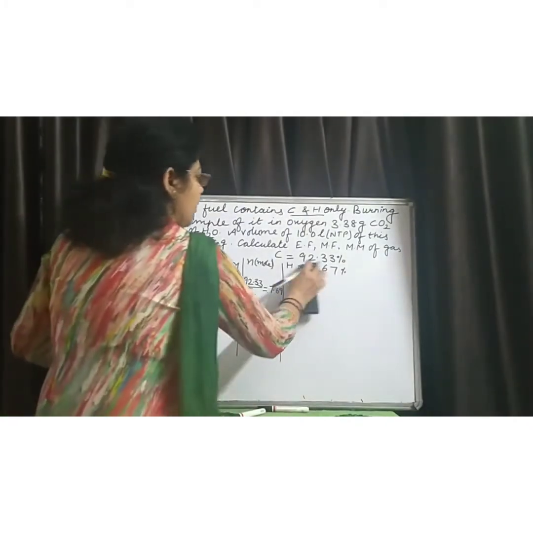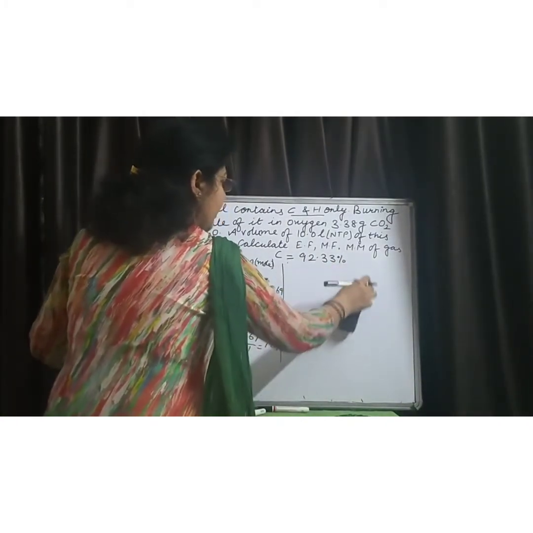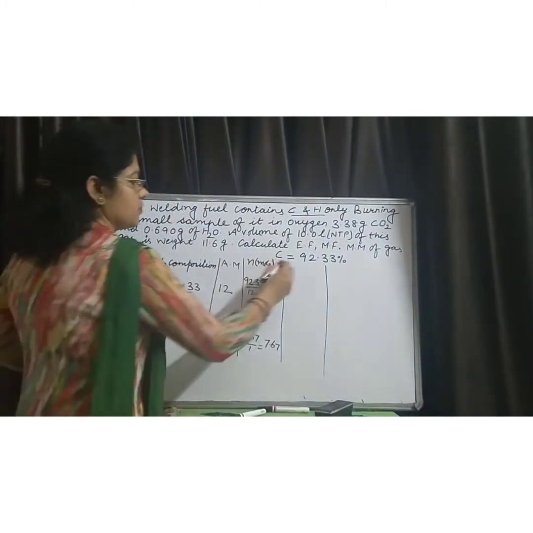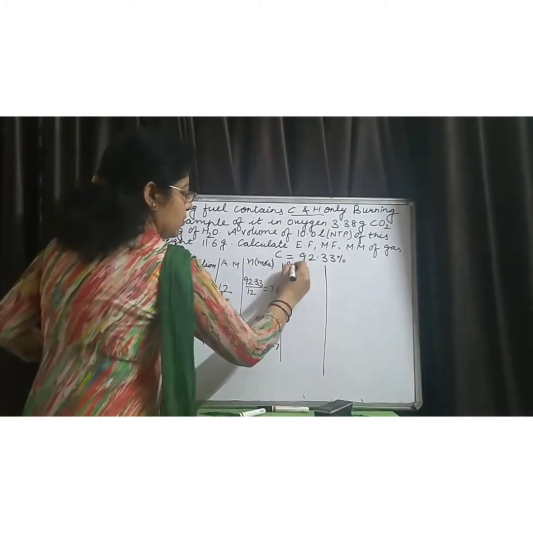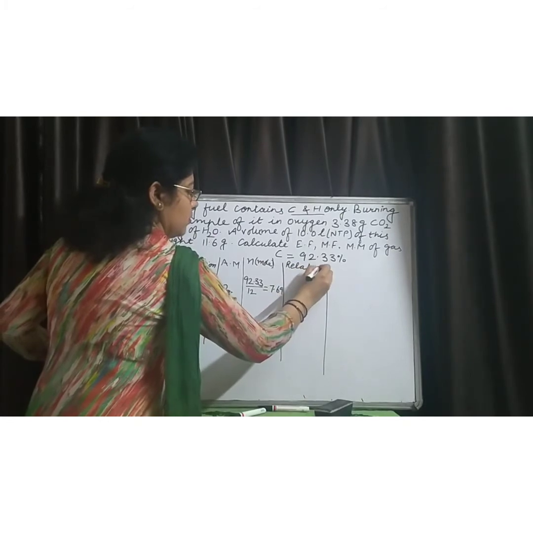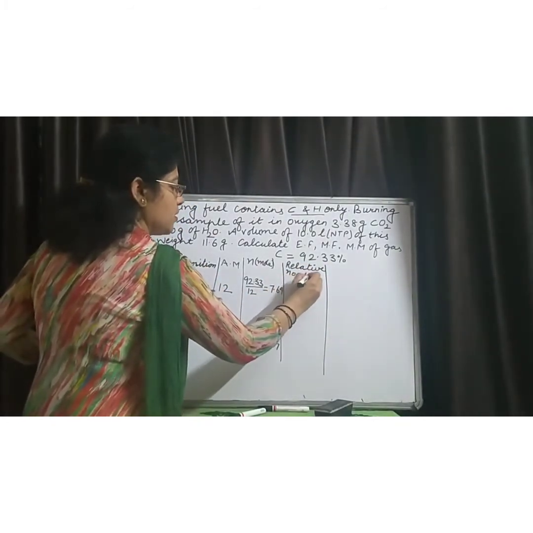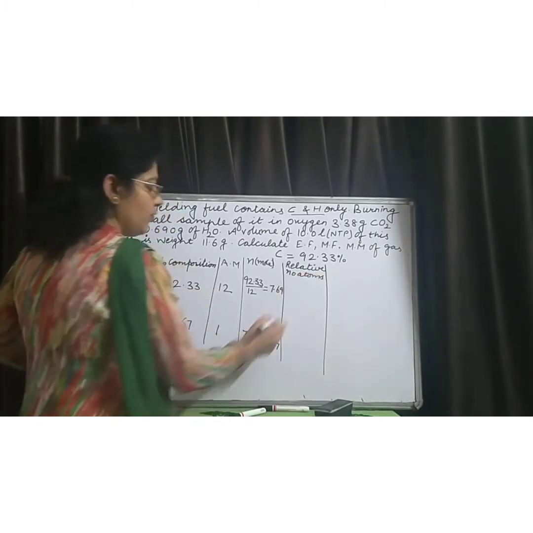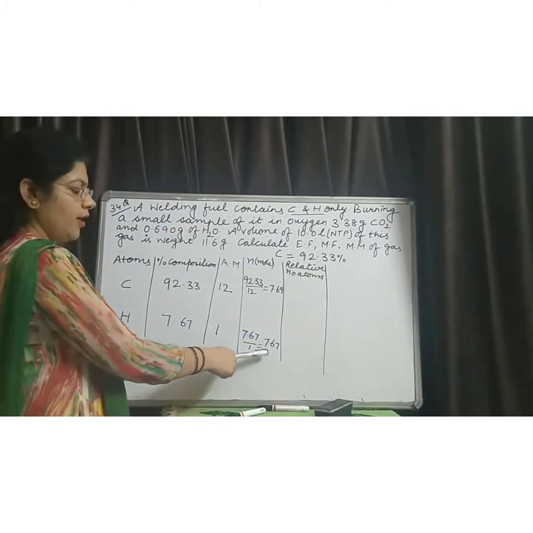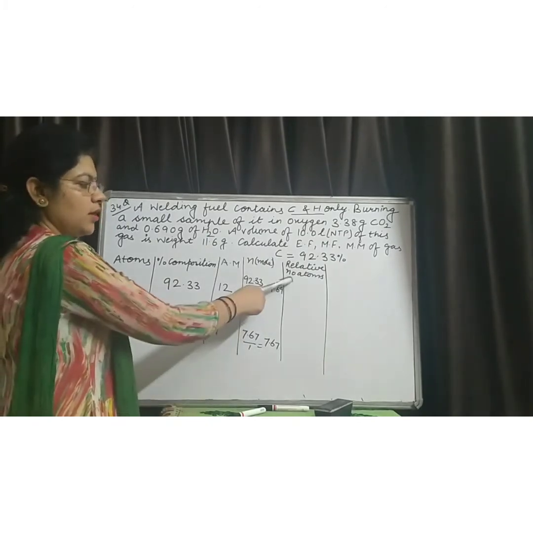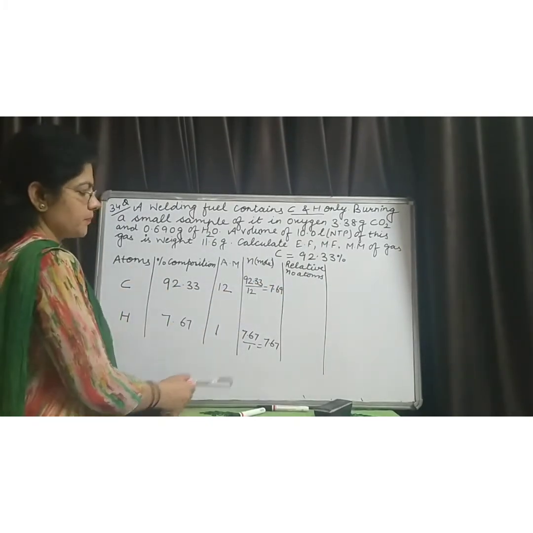Our next step is to find the relative numbers of atoms. Relative numbers of atoms in this compound, how do we find? By dividing the smaller ratio by all other ratio, we get the relative numbers of atoms.